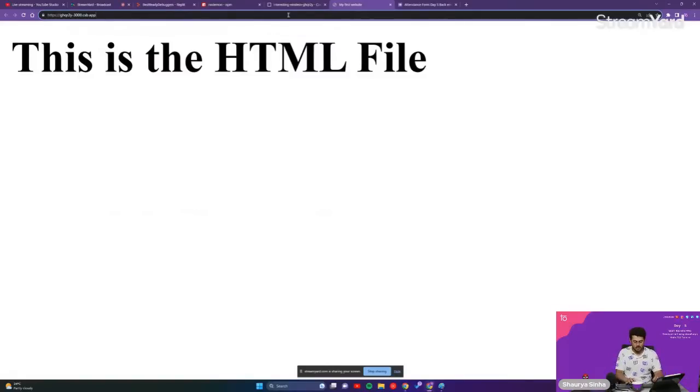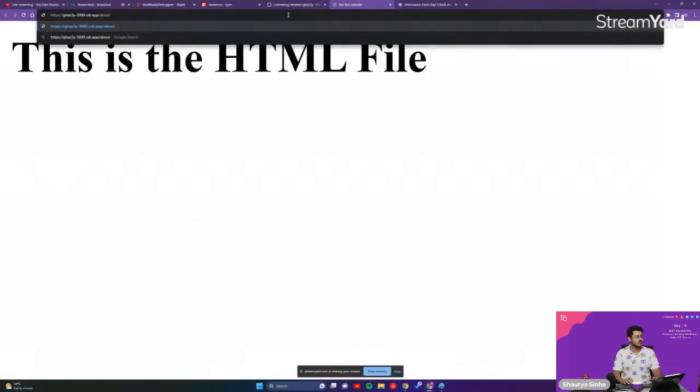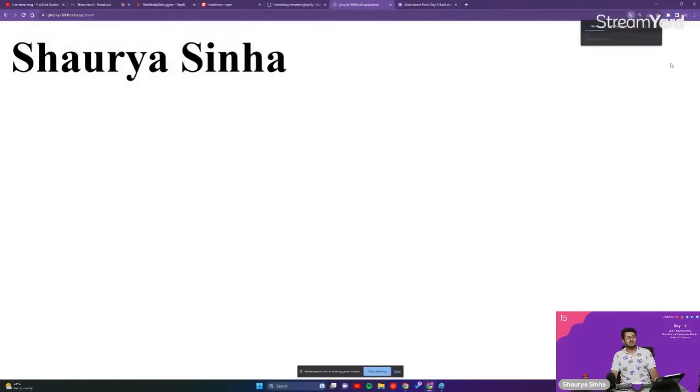We'll then have the forward slash about in the URL. Okay. And as you're able to see, we are getting Shaurya Sinha on our screen, guys, at the forward slash about page. At the forward slash about page itself, guys.